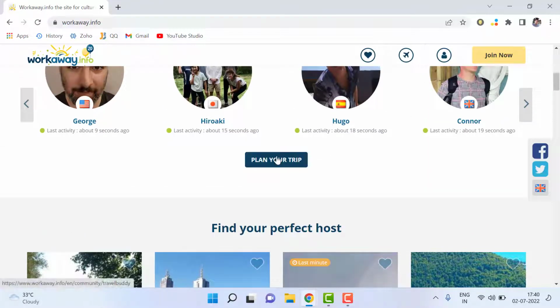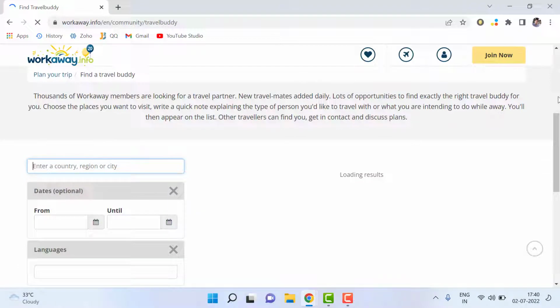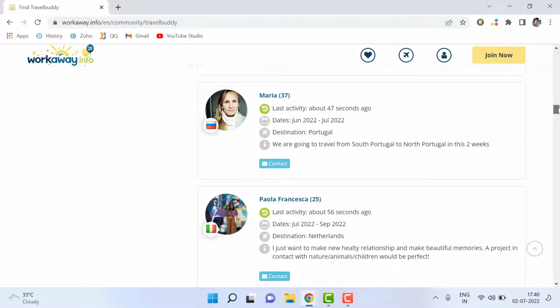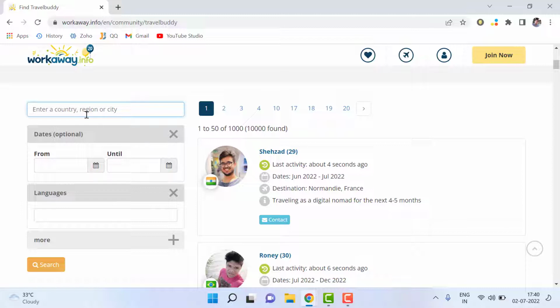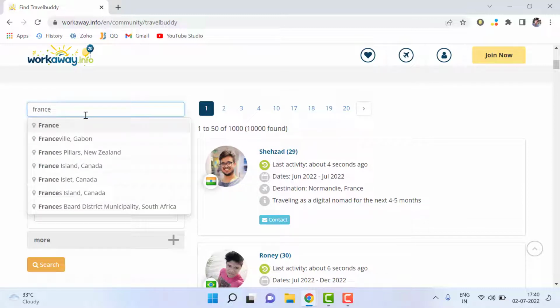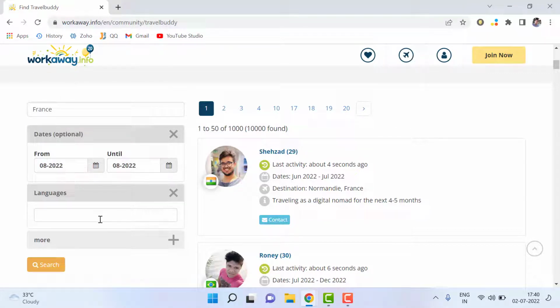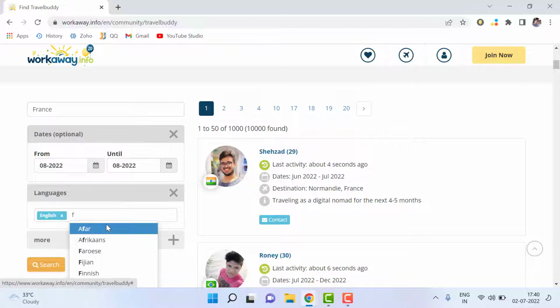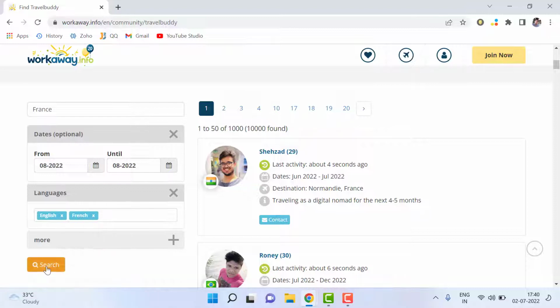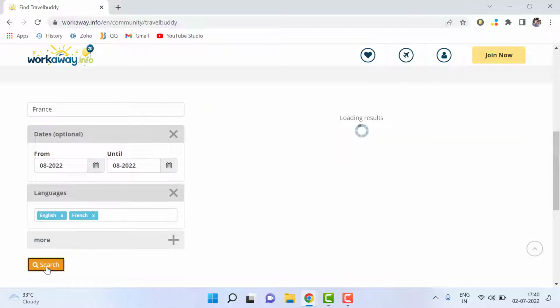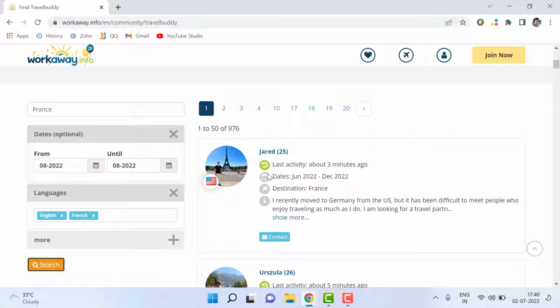For example, you can just click on plan your trip, and from here you can search the country, right? Let's say I just want to search for France, and then the date and language, anything that you want, right? French, and then just search here. So now you will get this kind of information here, that the destination is France and the dates available are between these.